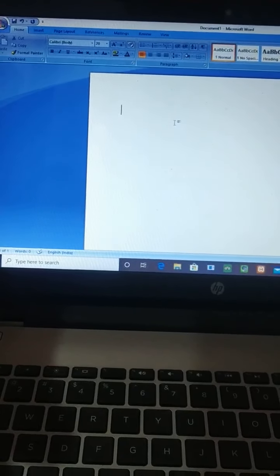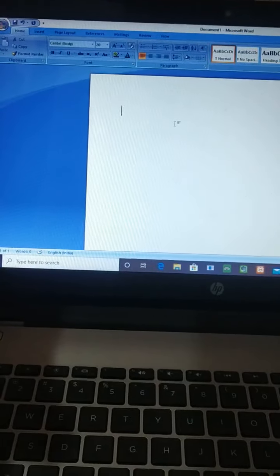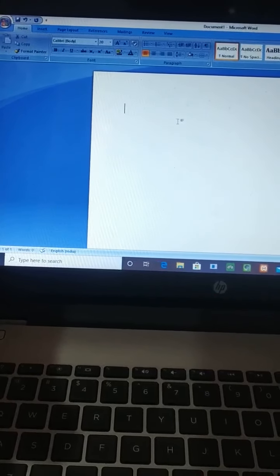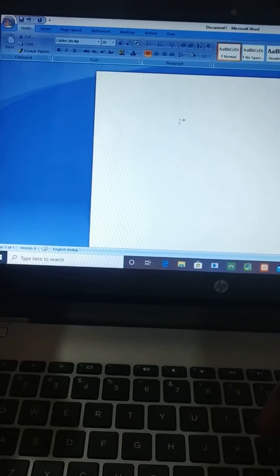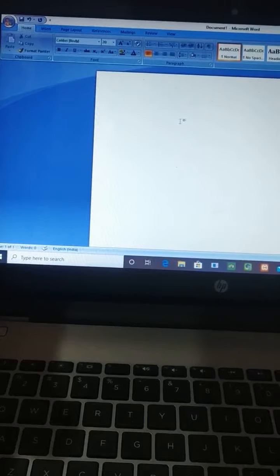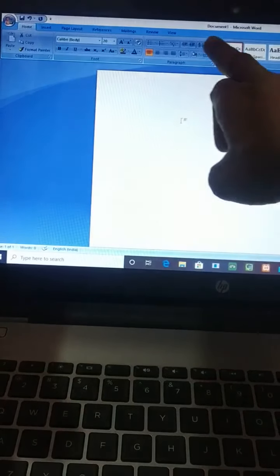Menus are given here. Can you see that? Home, Insert, Page Layout, References, Mailings, Review, and View. Understood? These are called the menu bar. This bar is called the menu bar.